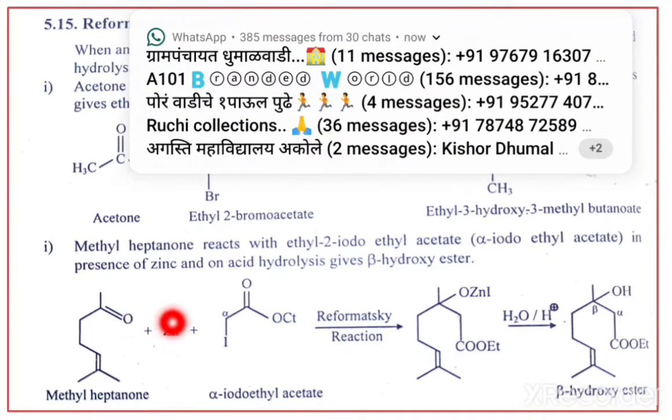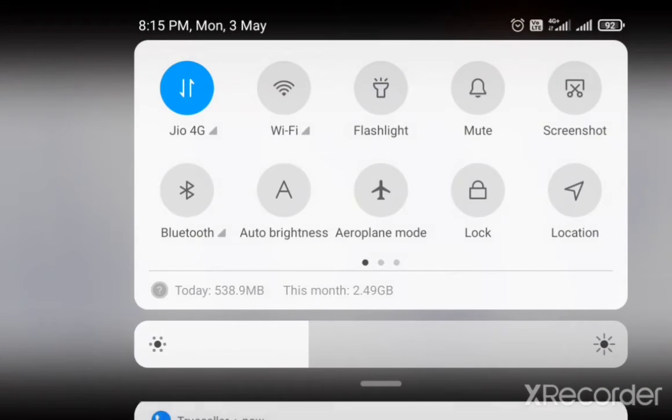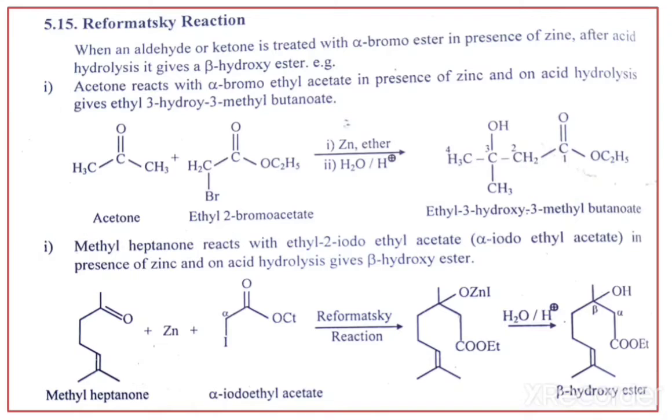Here this complex will be formed, and we get this intermediate. Then acid hydrolysis, and finally we get the beta hydroxy ester. The actual mechanism of this Reformatsky reaction is very easy, but don't go in detail. You have to just